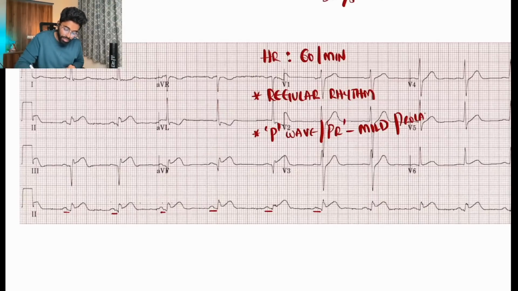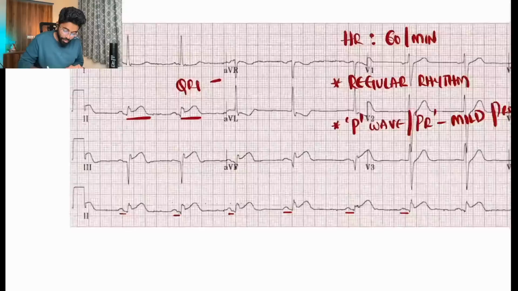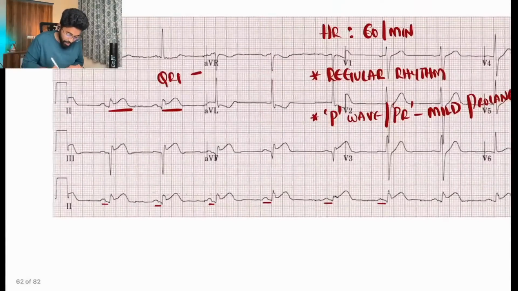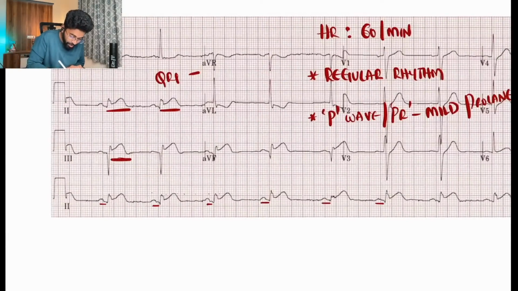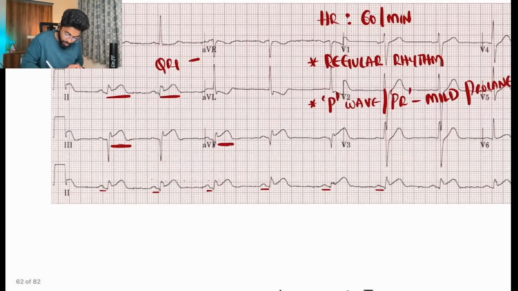So SA nodal dysfunction is there in this patient, mild SA nodal dysfunction is there. Then we have to know the QRS. How is the QRS? There are changes in the QRS, and also there is a change in the ST segment clearly. A change in the QRS, a change in the ST segment as well.